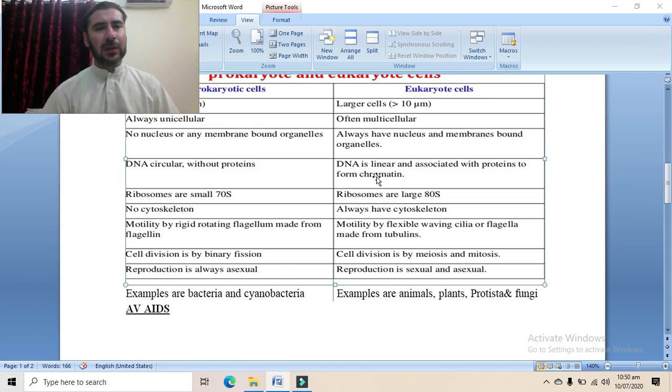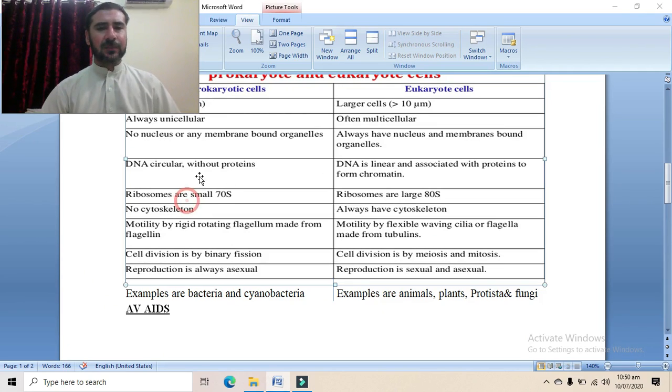Now you have studied in the previous grades, in class 8, and similarly in the early chapters of class 9, that the DNA of eukaryotic cell is linear and it is wrapped around structural proteins which are known as histone proteins. So this is only found in eukaryotic cell. In prokaryotic cell, DNA is circular and there are no proteins.